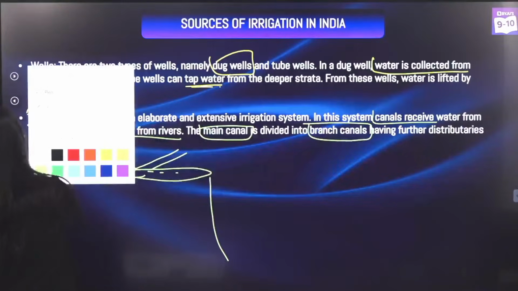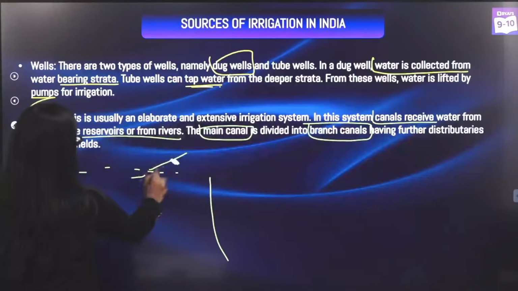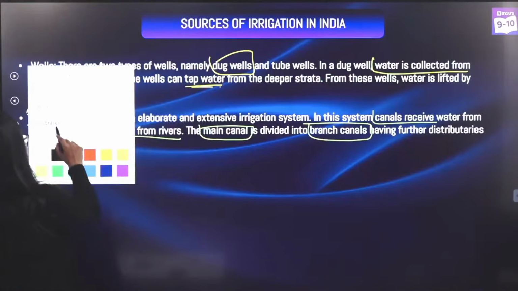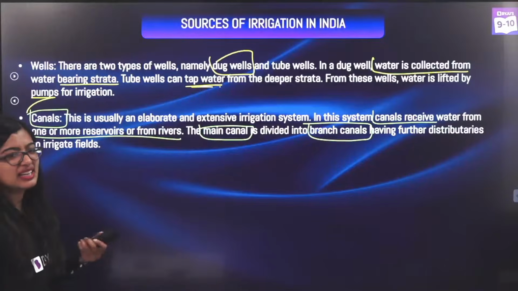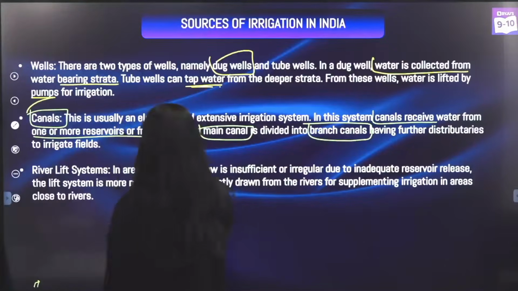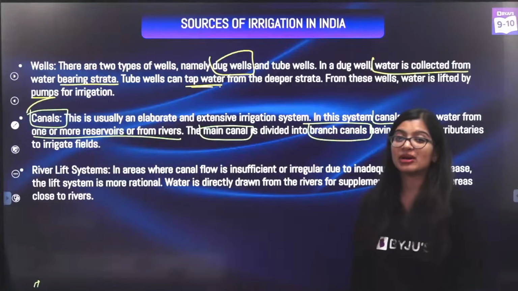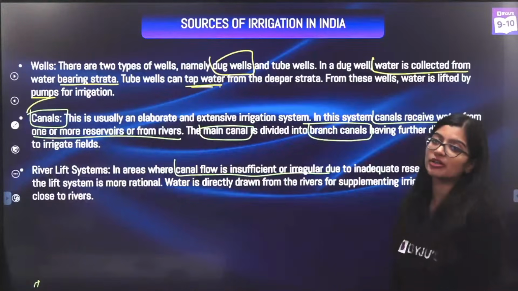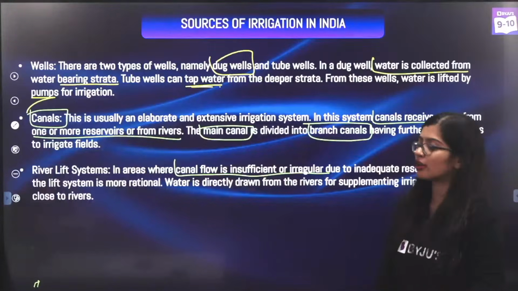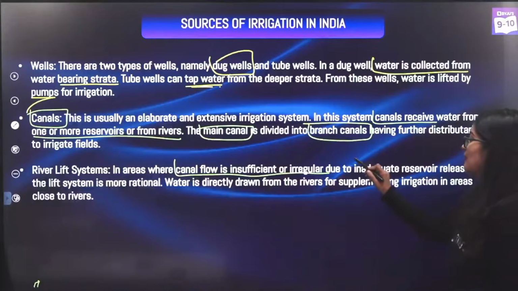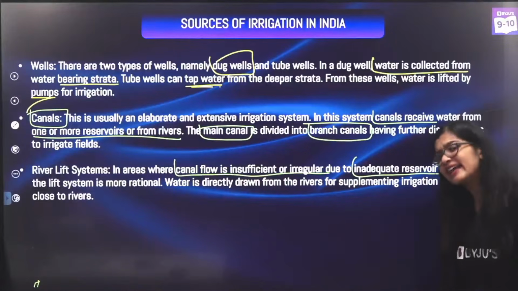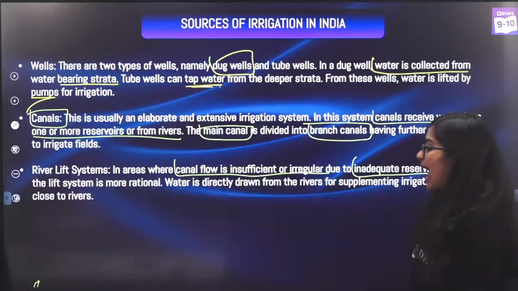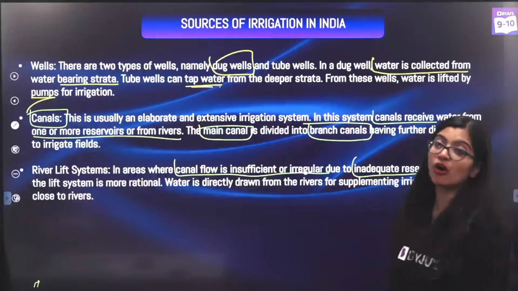Very, very important. Now next up, we have river lift systems. I know it sounds very complicated, but it's very simple, okay? What are river lift systems? In some areas, these canals will not give enough water. It's very irregular or it is not proper. This could happen because from the reservoir you are not getting enough water, which is why it is not going to the canal, okay? And that is where your lift system is more important.